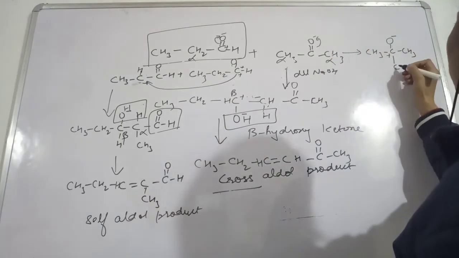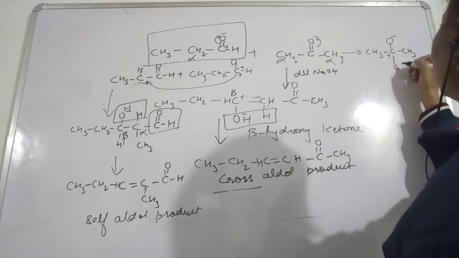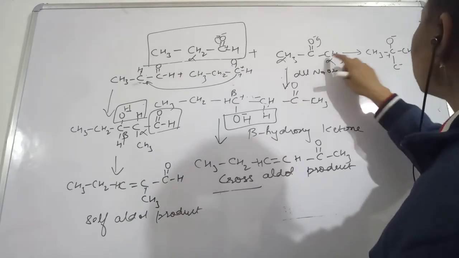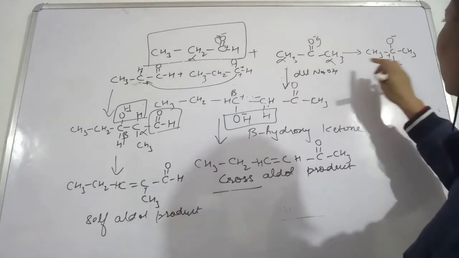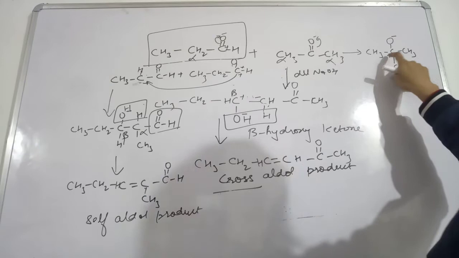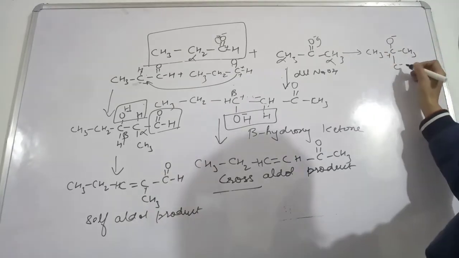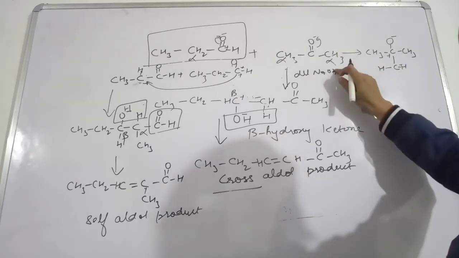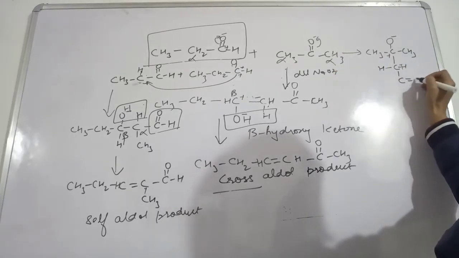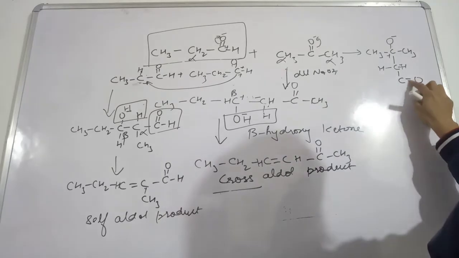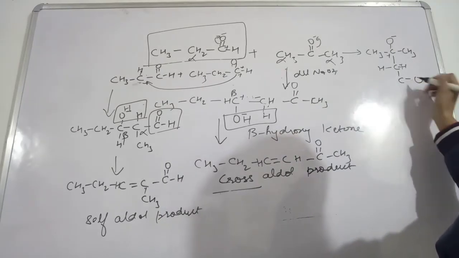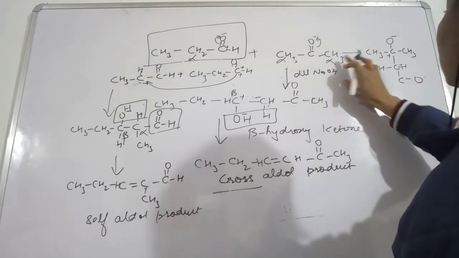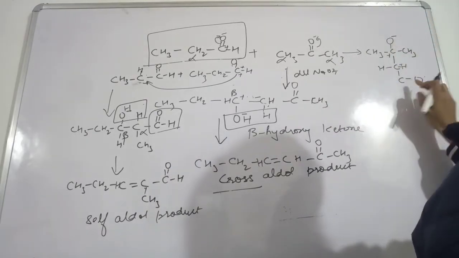That is why it will make a bond with the positively charged carbon, and then you have this CH2 here, 2 hydrogens. Then you will show this double bond with O, sorry, this bond has been broken, this O we already showed here.